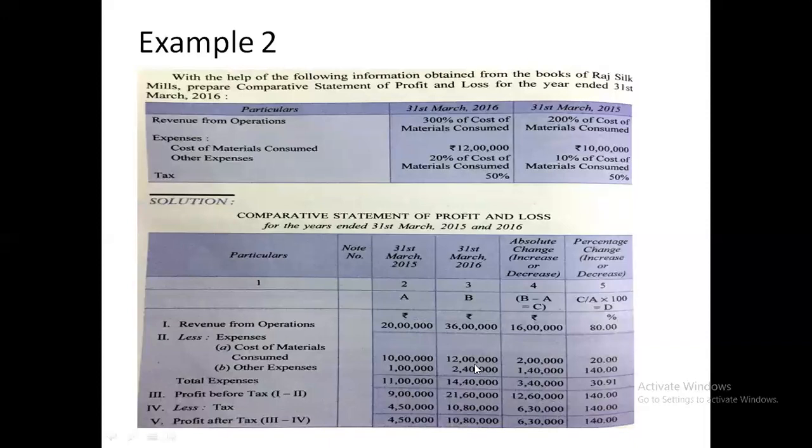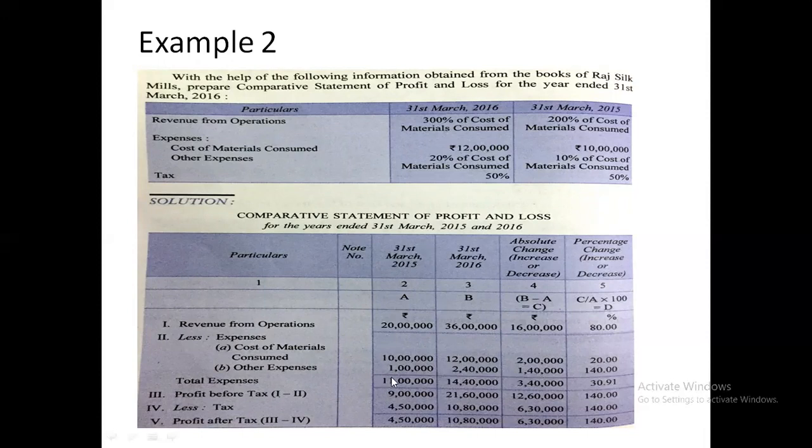According to the question, 20% of cost of material consumed. Other expenses are, in the previous year 10%, in the current year 20%. 10% will be 1 lakh and 20% will be 2 lakh 40,000. So here we'll write 1 lakh and 2 lakh 40,000. Difference is 1 lakh 40,000. Then 1 lakh 40,000 divided by 1 lakh will become 140%.